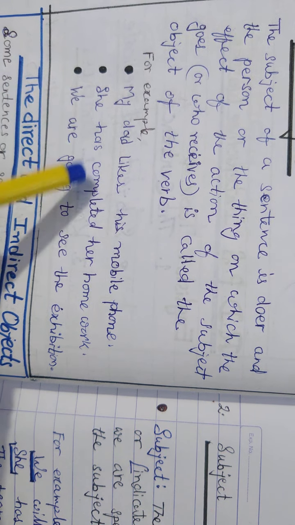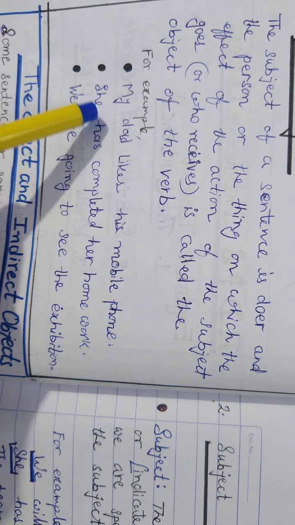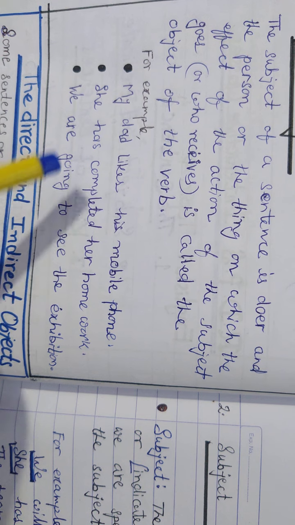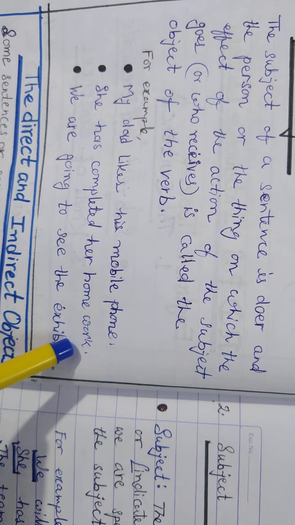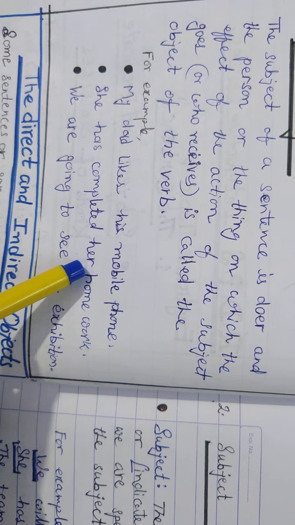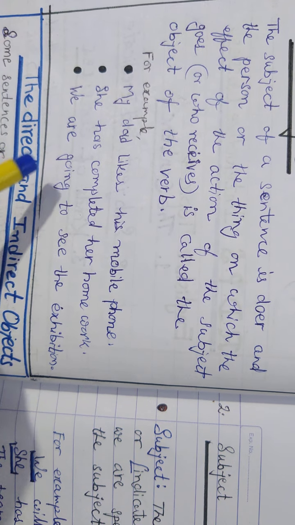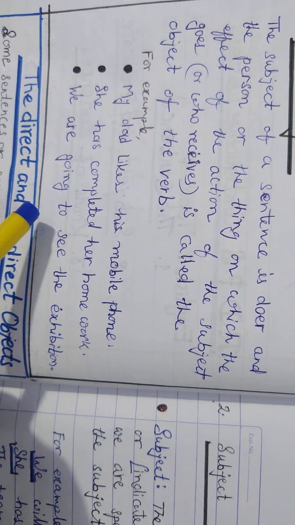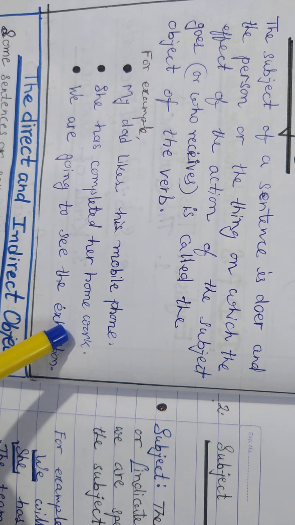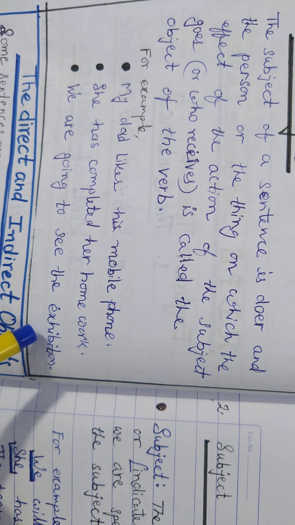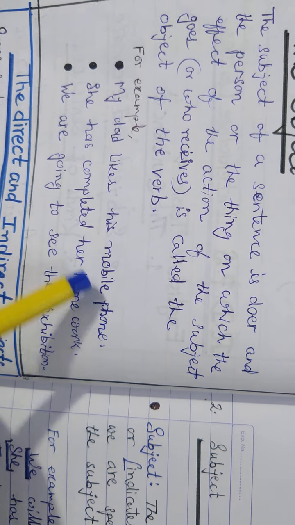So, she has completed her homework. She is the subject, and has completed her homework is the predicate, is it? Now what is the effect of her completion? The effect is going to the homework because she is completing what? She is completing her homework. So if you read a sentence and ask the questions where, what, whom, these types of questions will be answered with the object. That means when you answer these questions: where are we going, exhibition; what has she completed, homework; what does he like, mobile phone.